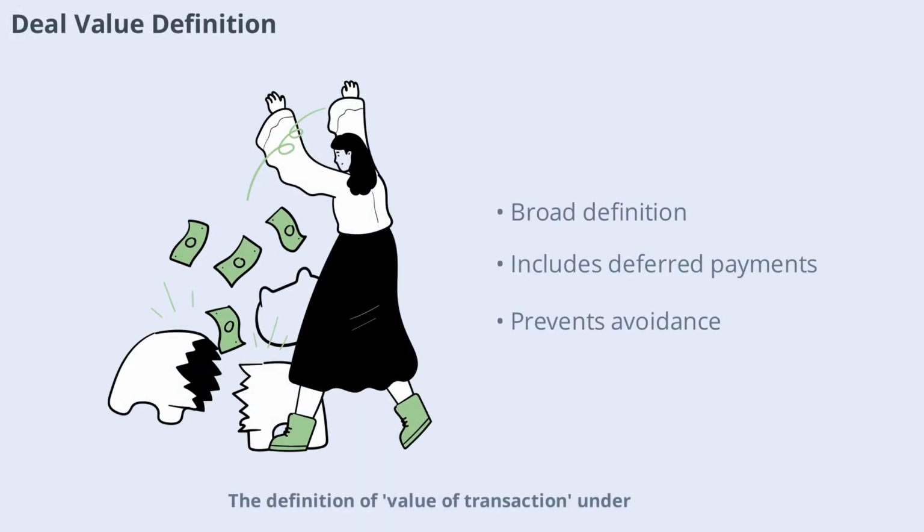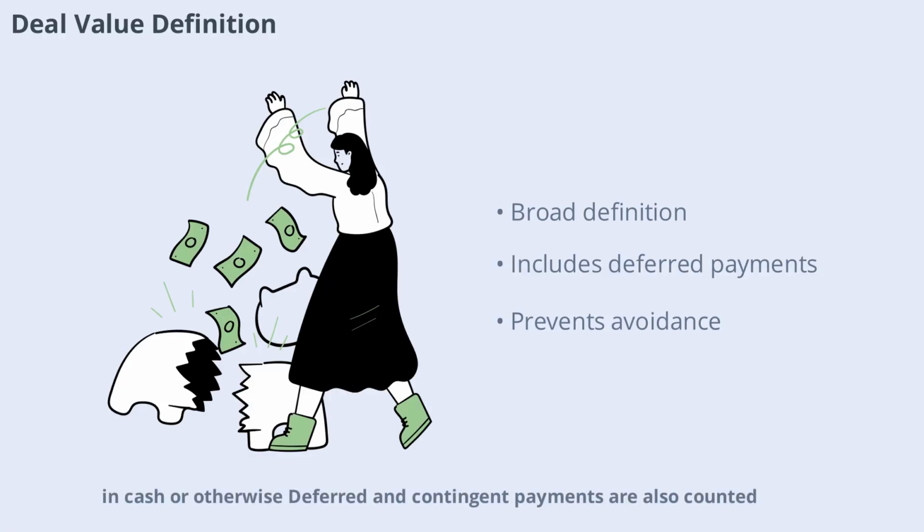Definition of value of transaction under the deal value threshold is deliberately broad. It includes all forms of consideration, direct or indirect, immediate or deferred, in cash or otherwise. Deferred and contingent payments are also counted. This prevents structuring deals to avoid notification, ensuring that all significant transactions are captured by merger control.